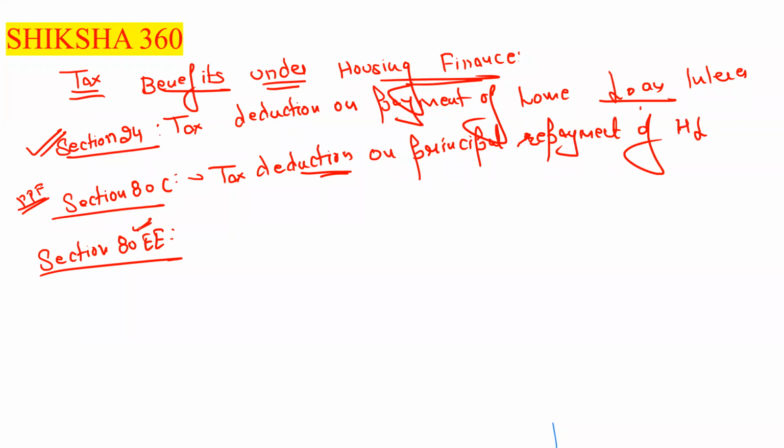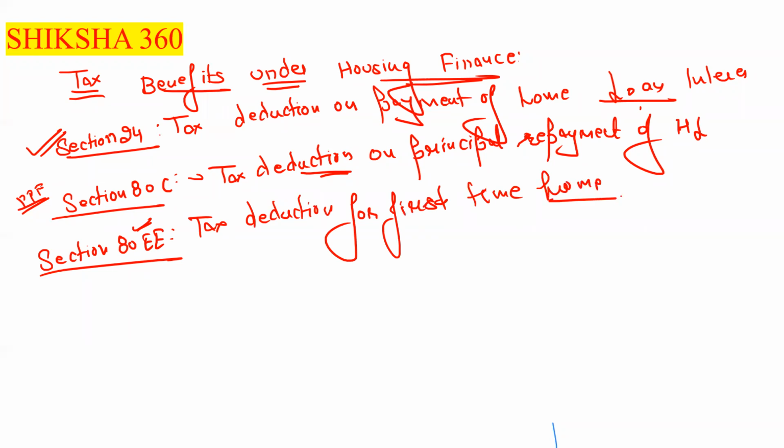Next one is section 80EE, which is tax deduction for first time home buyer. That is section 80EE. Now we have to discuss.